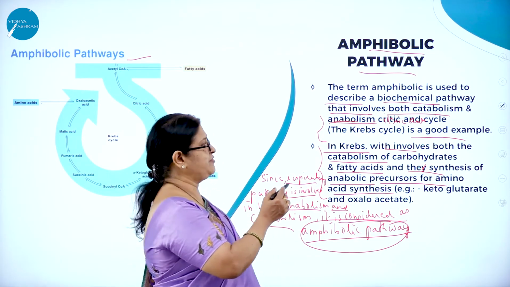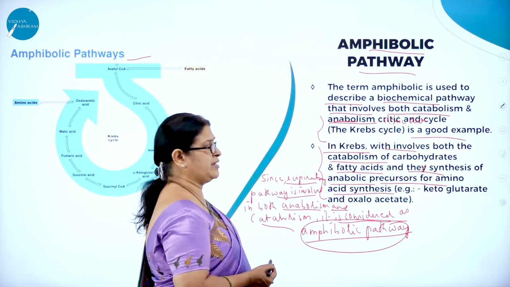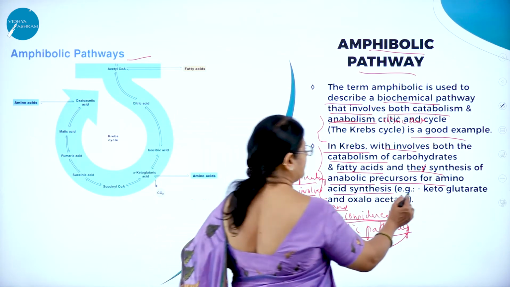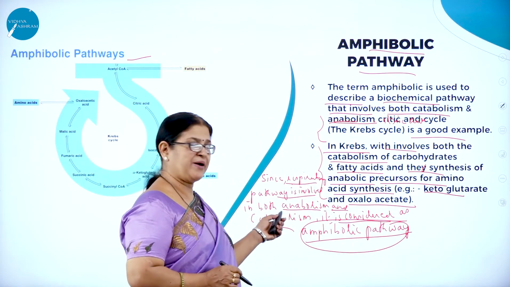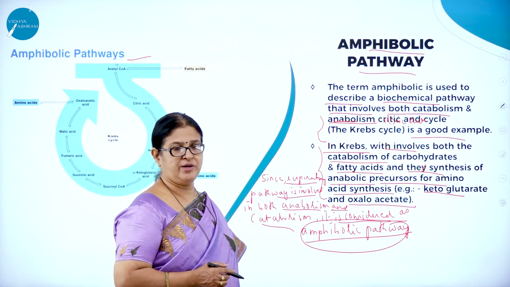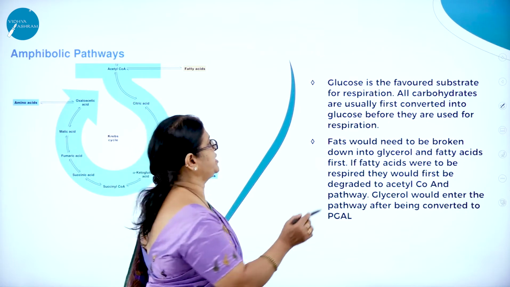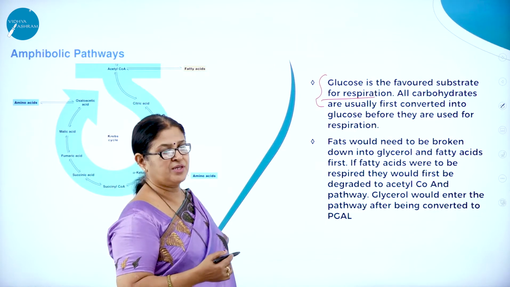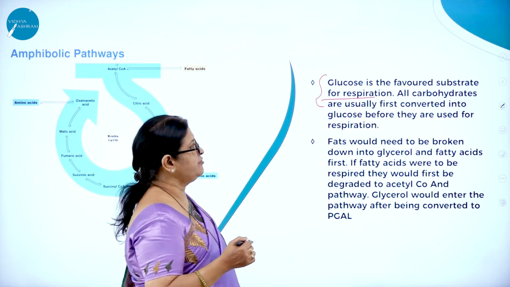So here in Krebs cycle, which involves both the catabolism of carbohydrates and fatty acids and the synthesis of anabolic precursors for amino acid synthesis. That is, for example, like ketoglutarate and oxaloacetate. So since the respiratory pathway is involved in both anabolism and catabolism, it is considered as what? Amphibolic pathway. Here, glucose is the favored substrate for respiration. As we all, right from the beginning of this chapter, have come across the breakdown process of glucose. So glucose is the favored substrate for respiration.